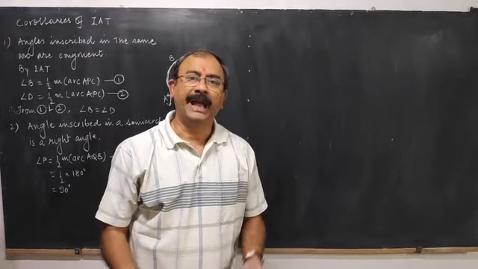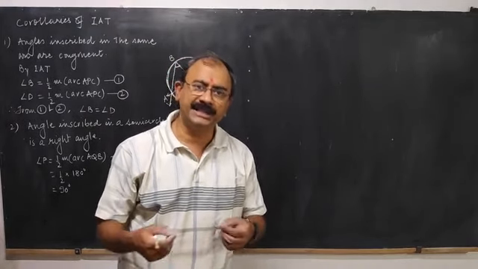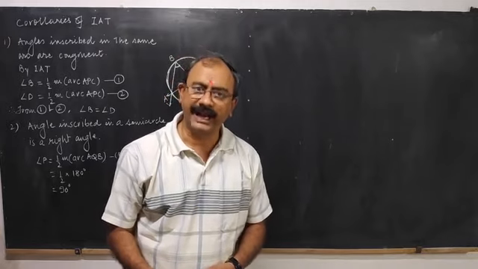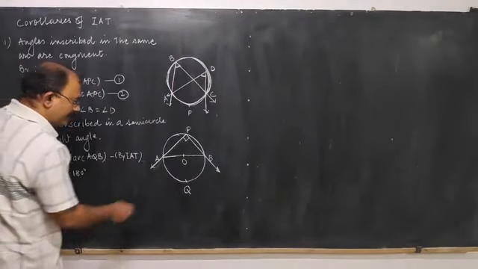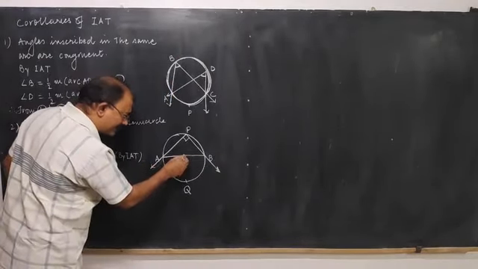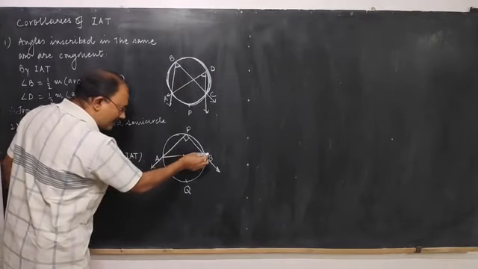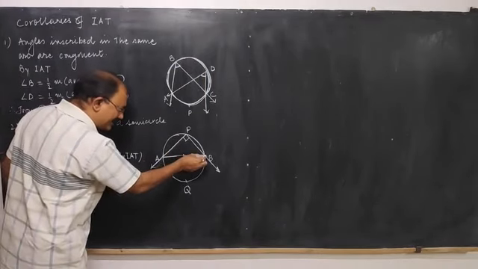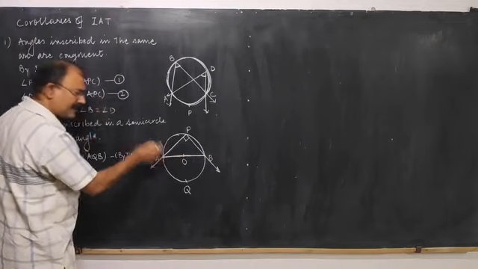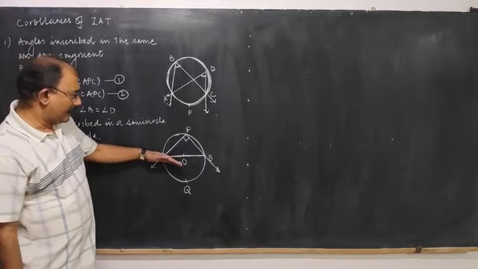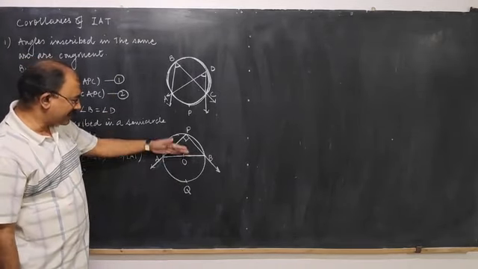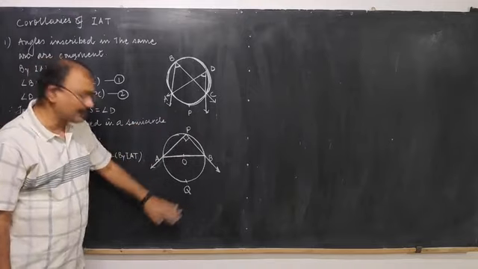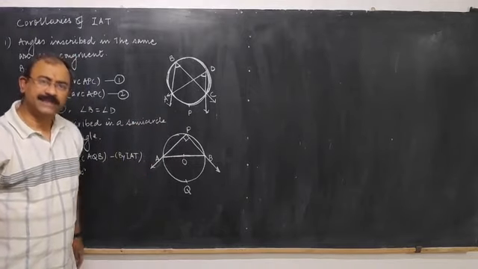Another corollary: angle inscribed in a semicircle is a right angle. Suppose a circle is given to you with center O, and this is the chord AB, which is the diameter of the circle. So each part will be a semicircle. Either you take the upper part or the lower part, both are semicircles.